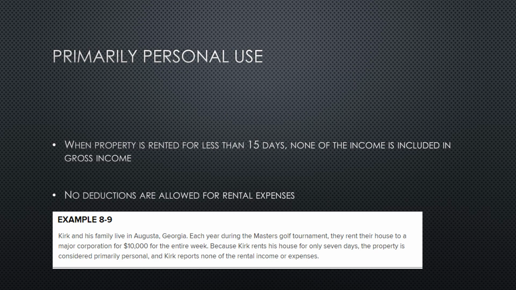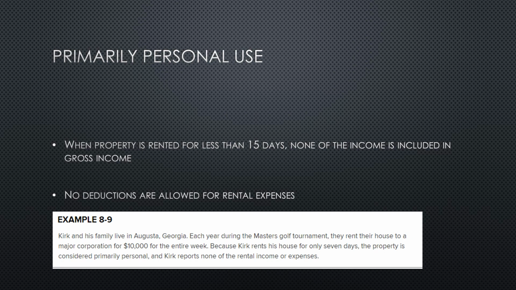For primarily personal use, none of the income is included in gross income. In addition, no deductions are allowed for rental expenses, other than those that are normally allowed as itemized deductions.